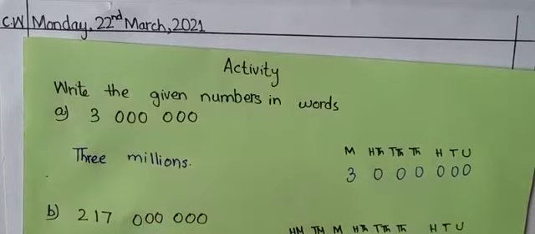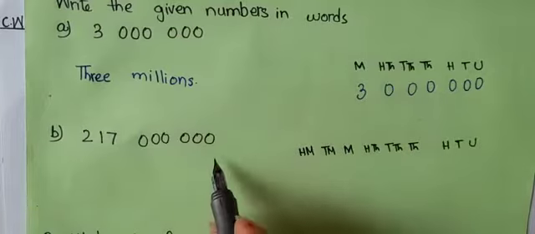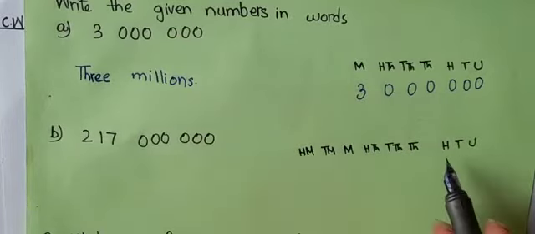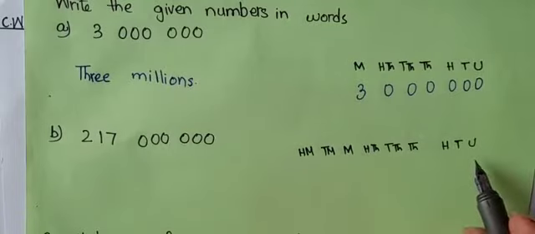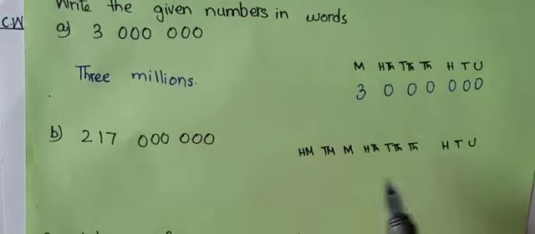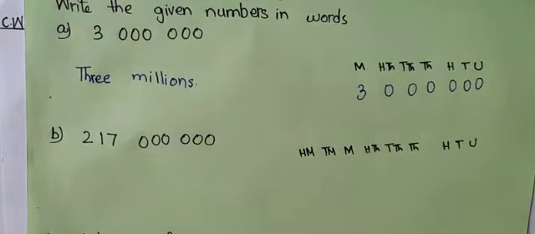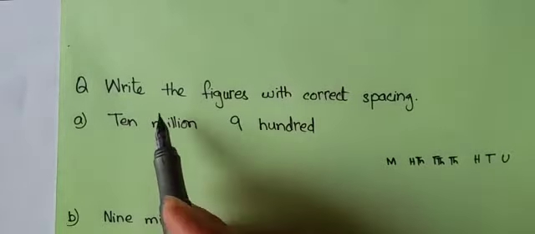Okay. Now boys, you can see this is a 9-digit number and I have written the 9-digit place values. So you have to start writing the digits from here, and this sum you will do by yourself because we are doing activities, so you have to do some sums by yourself.